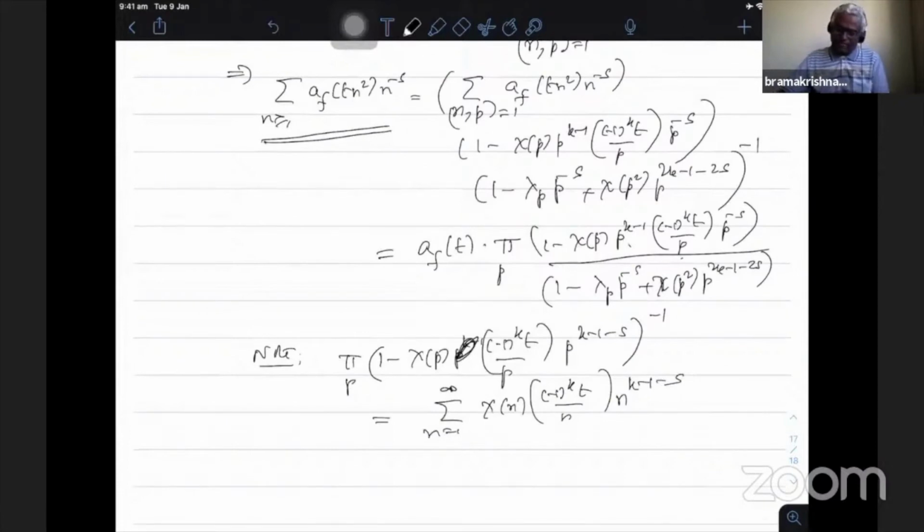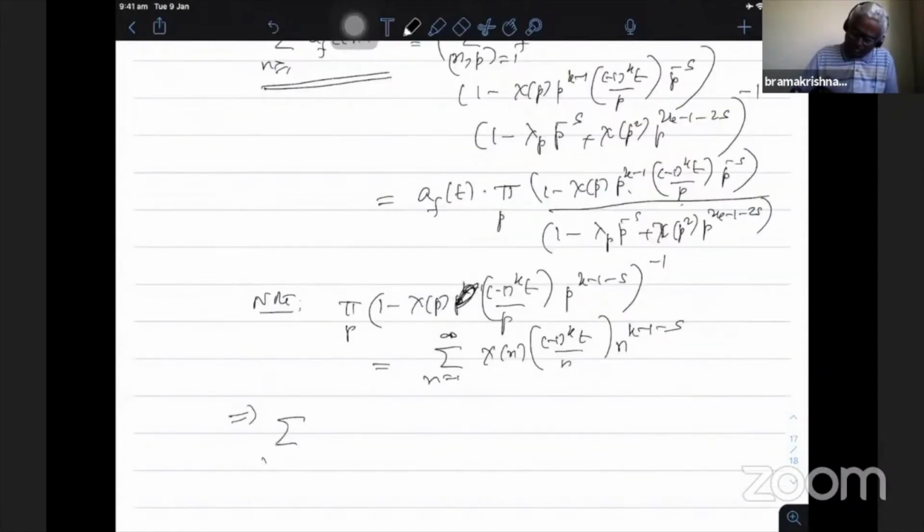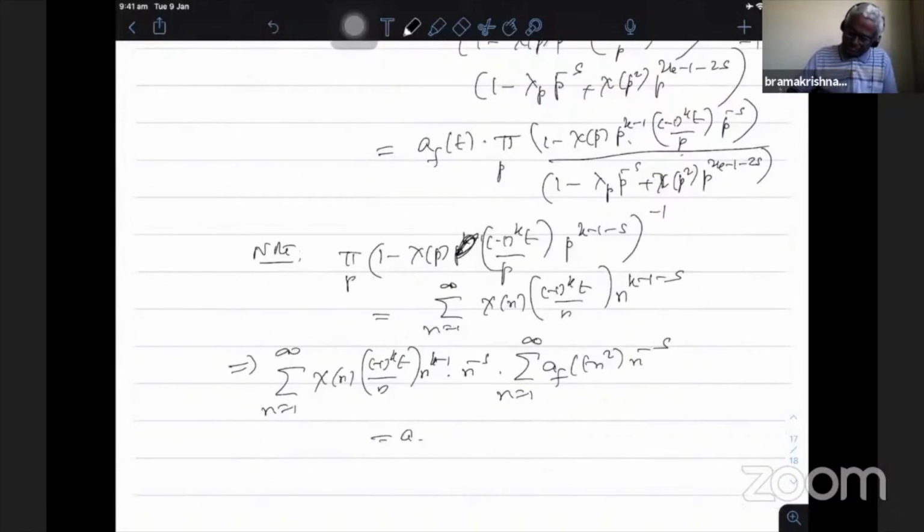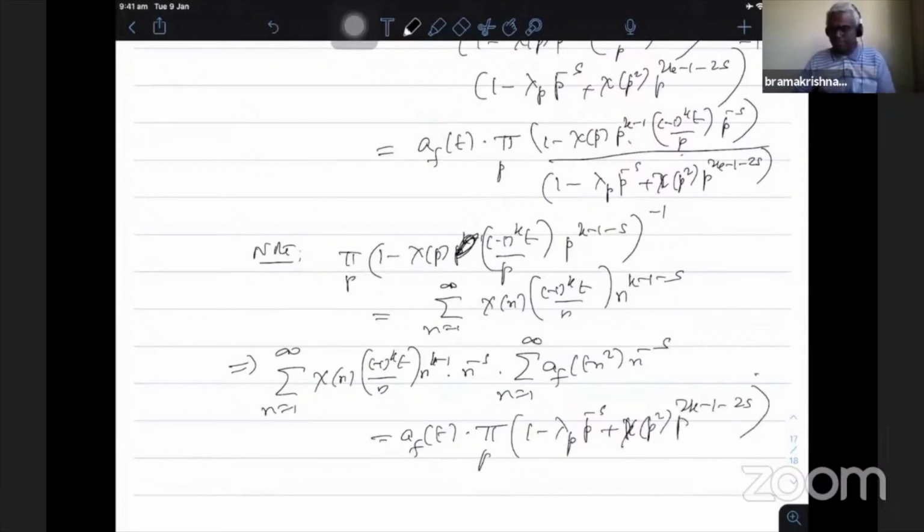Okay, so therefore this particular factor when I put on the left hand side, I get a Dirichlet series of this type. Therefore I have a product of two Dirichlet series, and then right hand side will be an Euler product. So this implies I have summation n equal to 1 to infinity chi of n minus 1 power k t by n power k minus 1 into n power minus s, summation n equal to 1 to infinity af of t n square n power minus s, which is equal to af of t into product of all primes p 1 minus lambda p power minus s plus chi of t square p power 2k minus 1 minus 2s inverse. Okay, so now left hand side becomes product of two Dirichlet series.